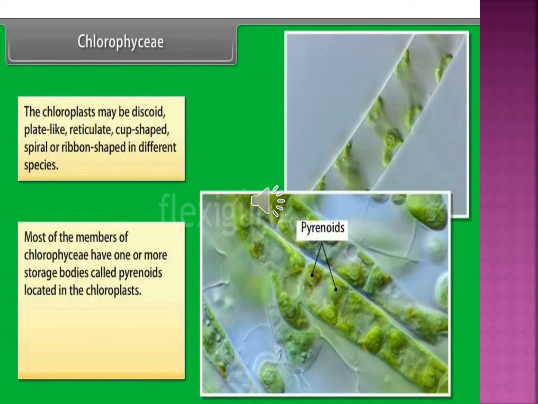Already I said Chlorophyceae is one of the algae. These kinds of algae have a green pigment, that's why they are called Chlorophyceae. This helps in photosynthesis. The chloroplast may be discoid, plate-like, reticulate, cup-shaped, spiral or ribbon-shaped in the different species. Each species has a different type of chloroplast structure. Most members of Chlorophyceae have one or more storage bodies called pyrenoids located in the chloroplast.